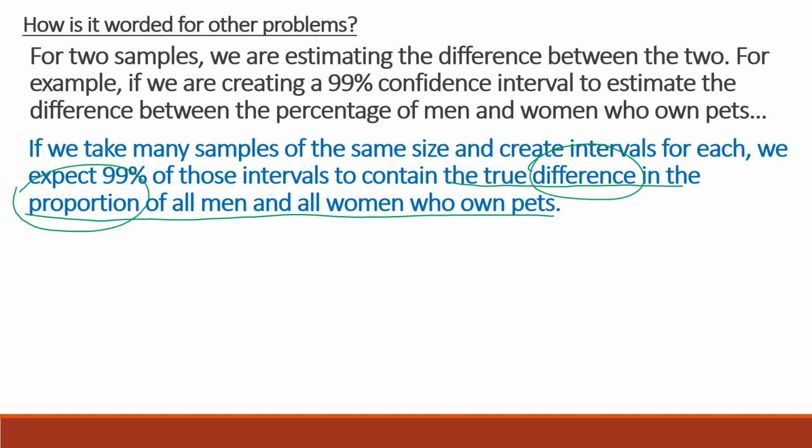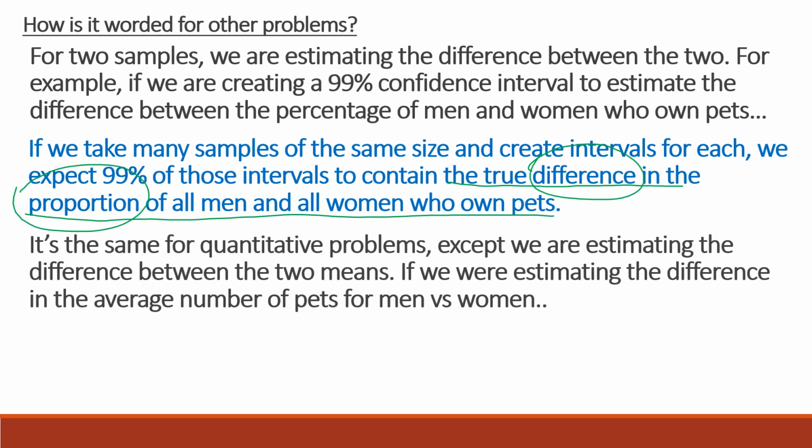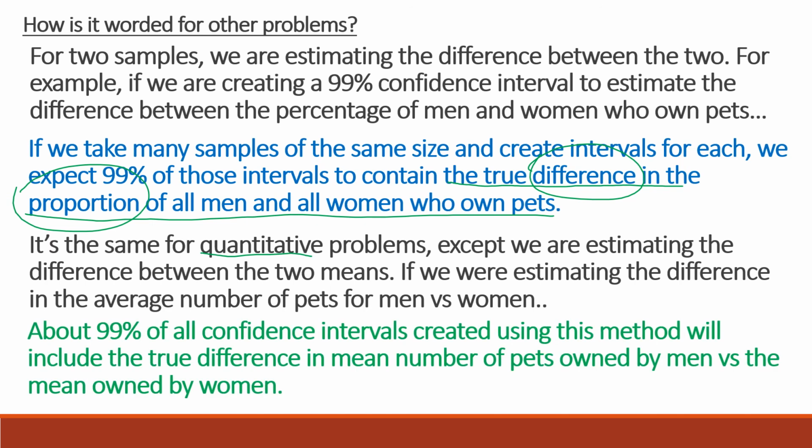And this also. We're always either talking about means or proportions, and with two samples, we're always talking about the difference. So if it was quantitative instead of categorical, we're just going to change it to, so here we're estimating the difference in the average number of pets, or mean number of pets. And we could say about 99% of all confidence intervals created using this method will include the true difference in mean number of pets owned by men versus the mean owned by women.